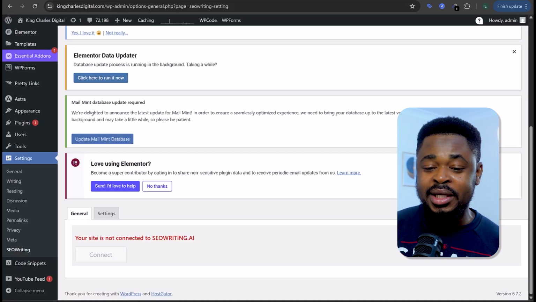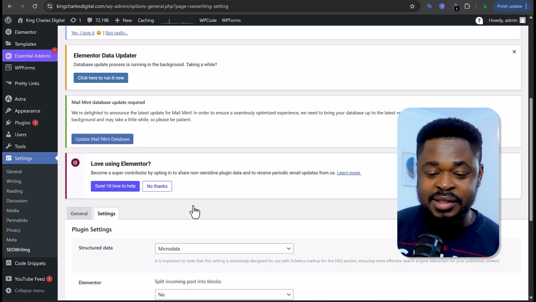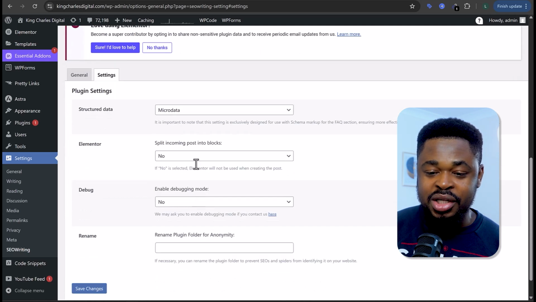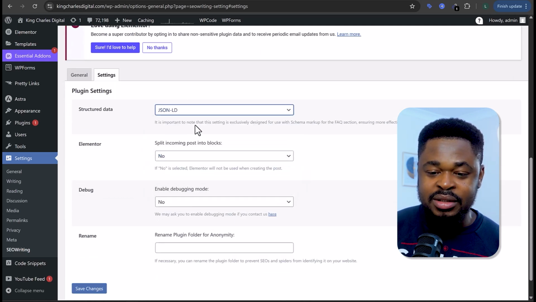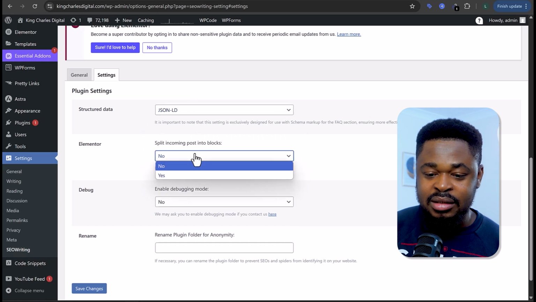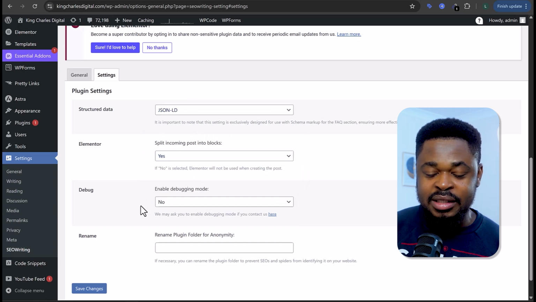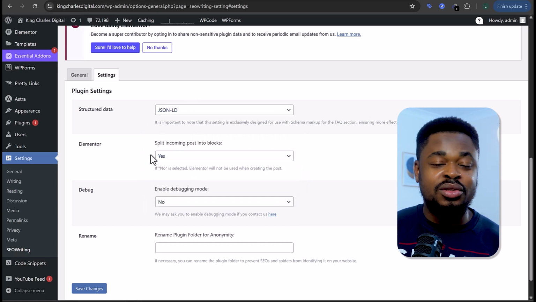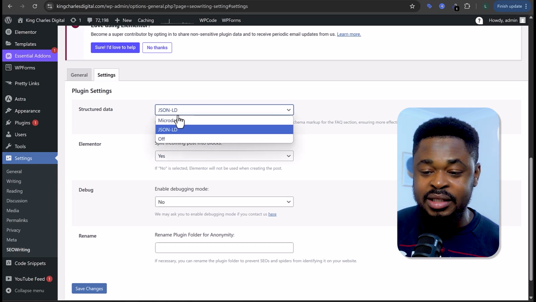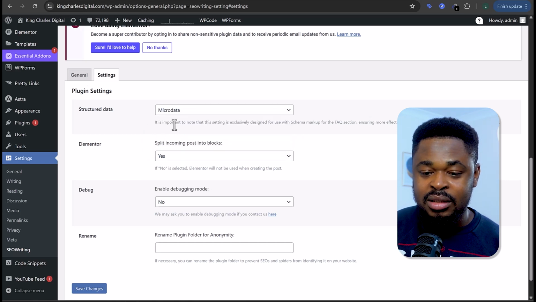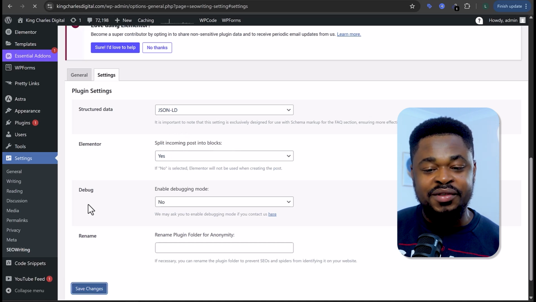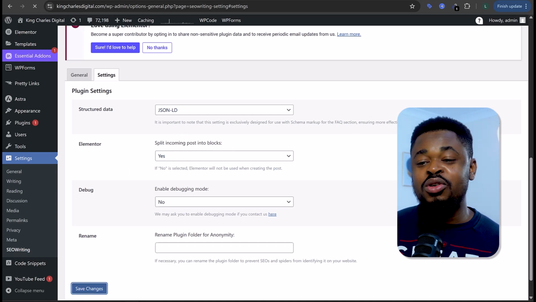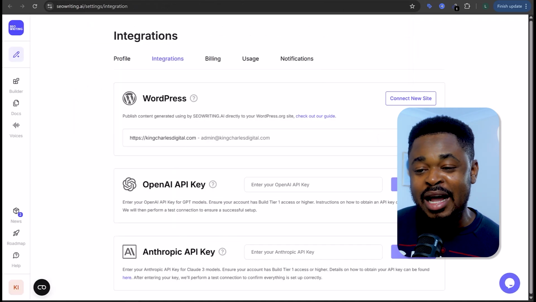Another thing that you can do quickly is that you can go to your settings here and change this to JSON LD, all right? And put this yes if you use Elementor. So if you use Elementor, just do these settings, change this to JSON LD. I'm going to leave this JSON LD and then split incoming posts into blocks. And then you can click on save changes, and that's all. So what we're going to do is to go back to our blog and publish it.